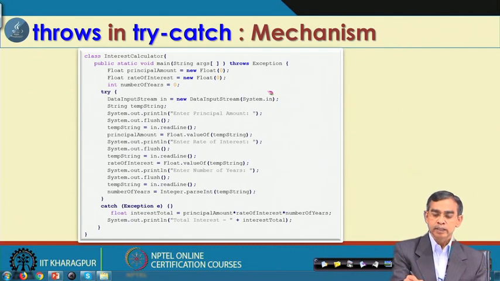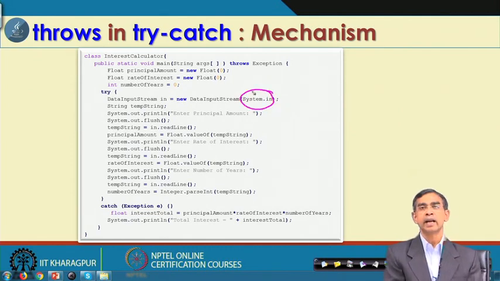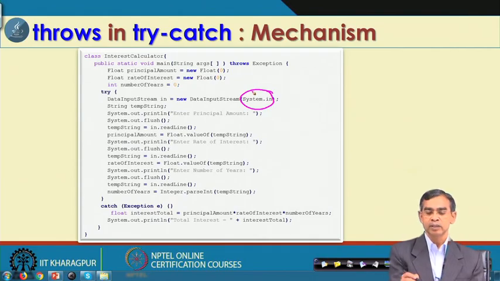Also, System.in is basically standard input. Suppose your keyboard is not working properly while you are running this program, or the input device which maps to System.in is not working, then in that case also this object will not be created.